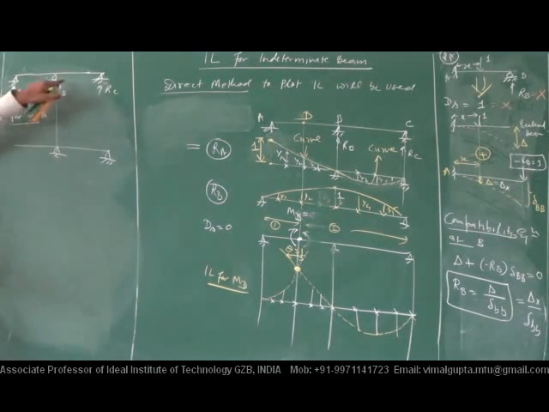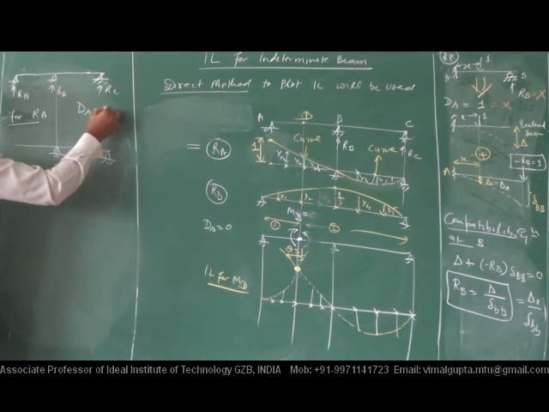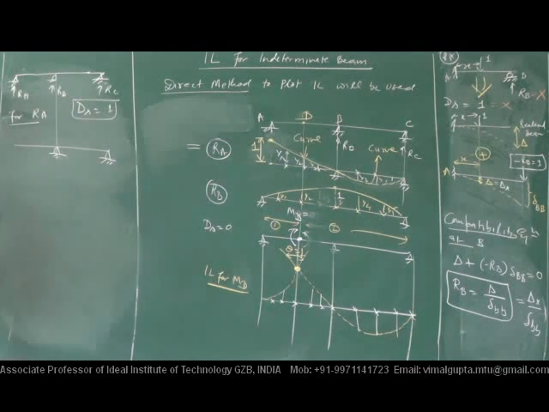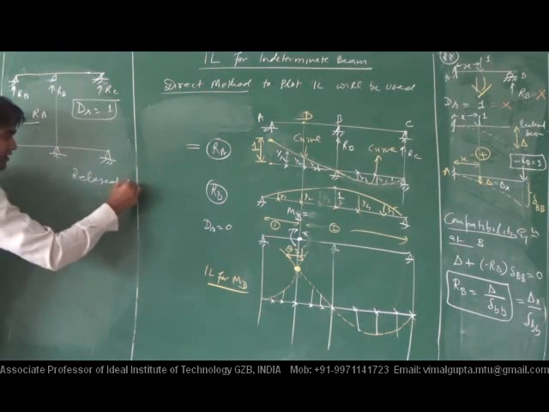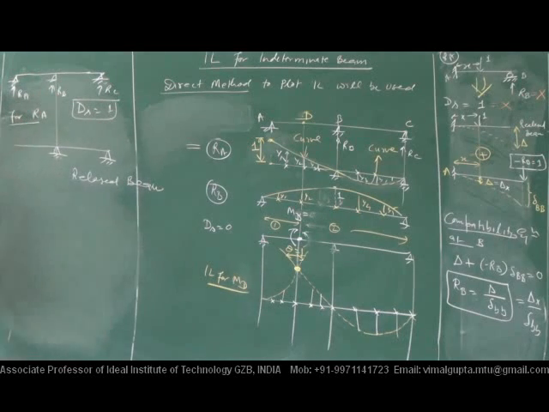Since it has the static DS value, how much? Only one. Therefore, one redundant is there. We will take the redundant for what it is being required. Clear to everybody? So we will remove this. So it is our release beam. Clear to everybody? There should not be any problem to make that.